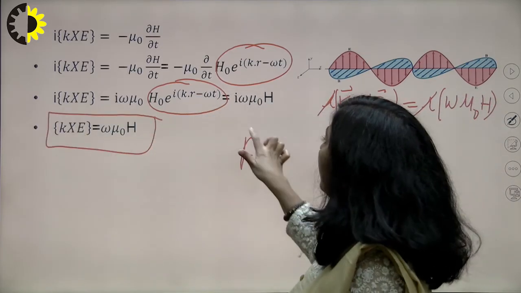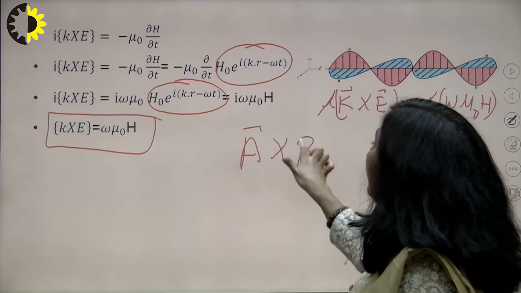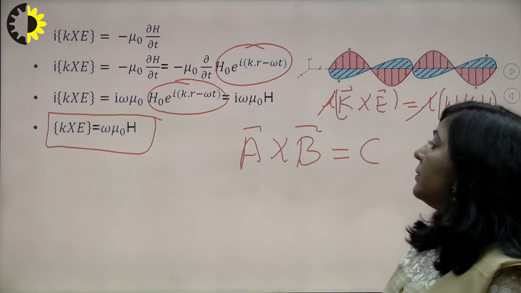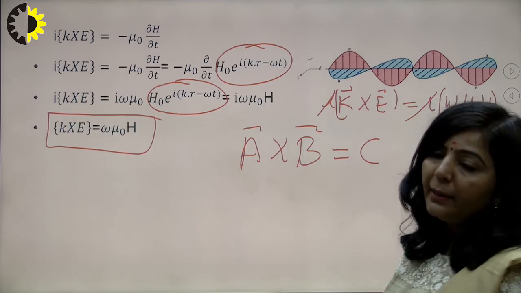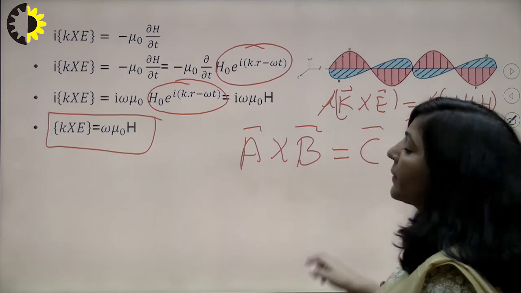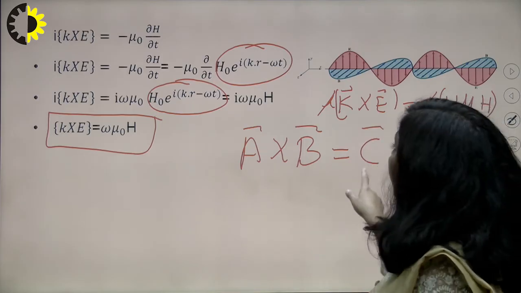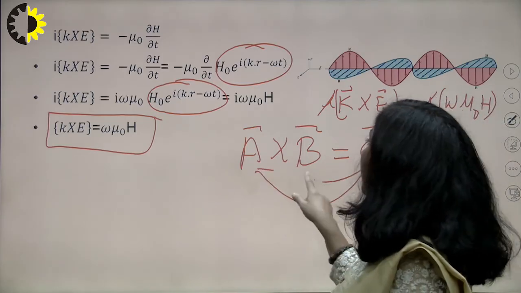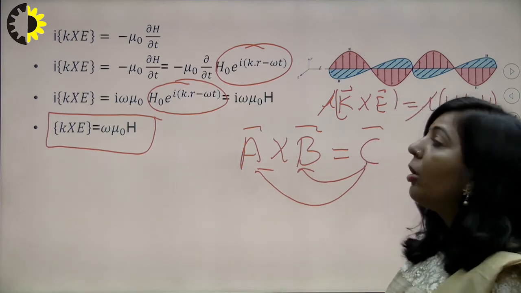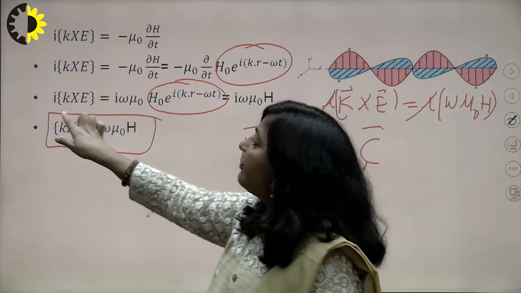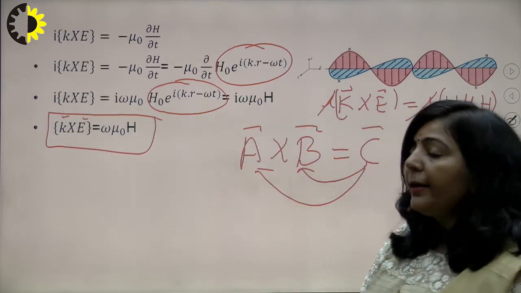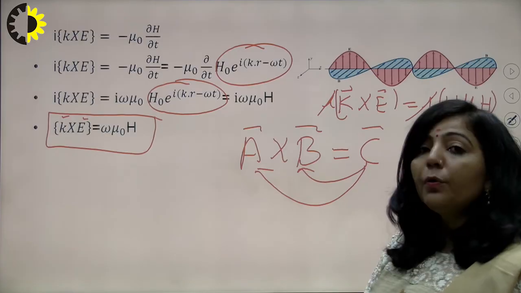Now you know, in case of cross product, if I am taking the cross product of A and B, then that will be a new vector, and that new vector C will be perpendicular to both A as well as B. So if you use this particular logic, then you have k as a vector, E is also a vector. You are taking the cross product of k and E, and that will be equal to a new vector.